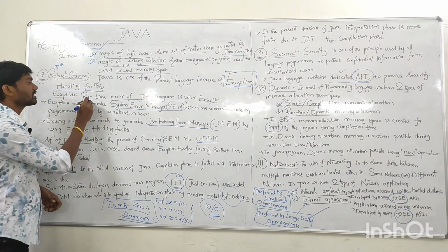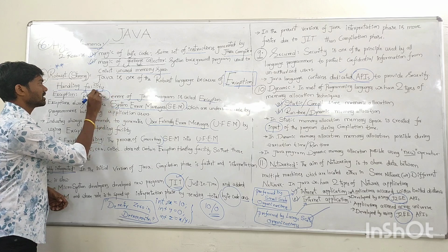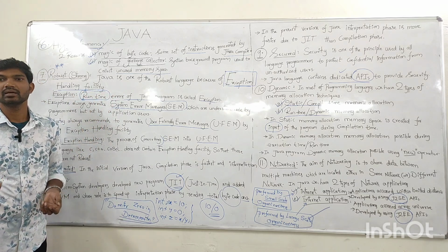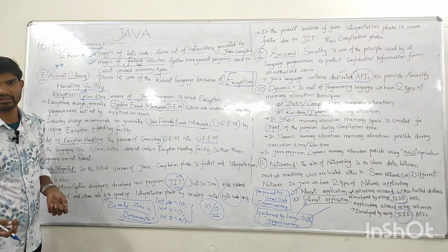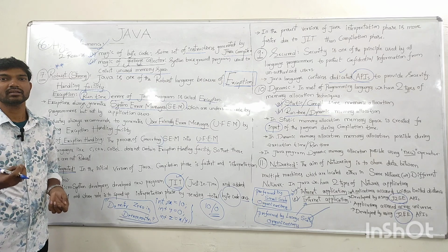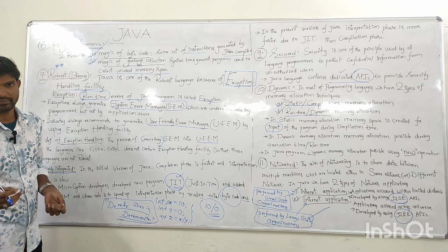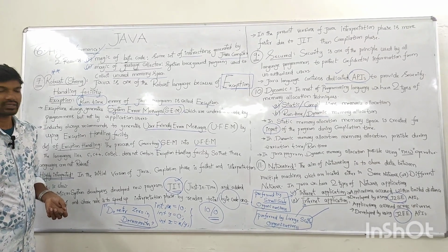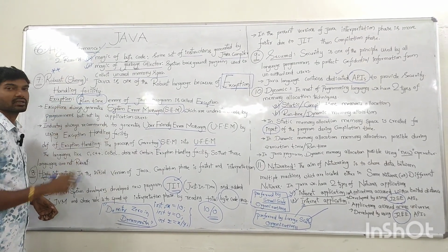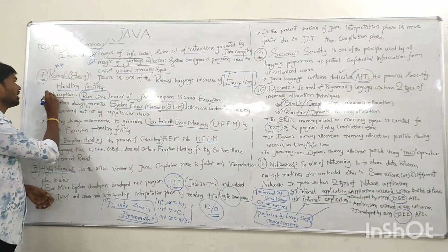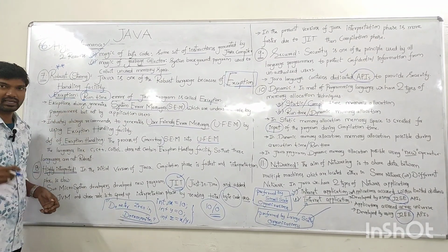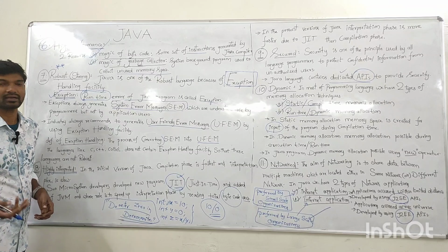A runtime error of Java is called an exception. We already know there are different types of errors, like compilation error and runtime error. A compilation error occurs during compilation time, and a runtime error occurs during runtime.